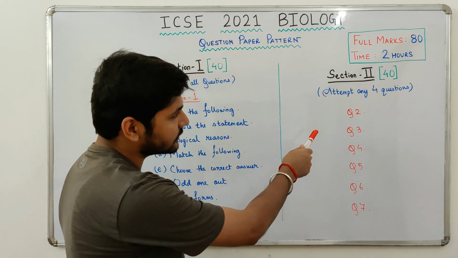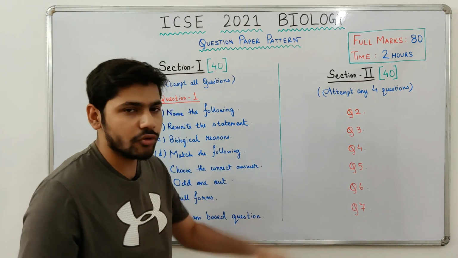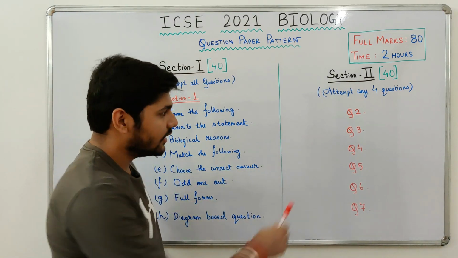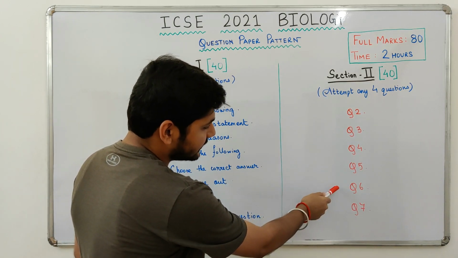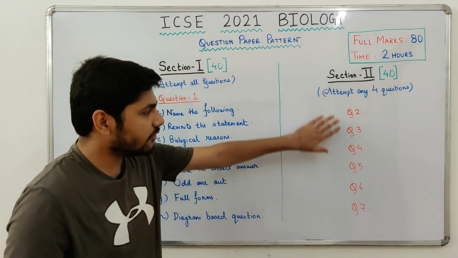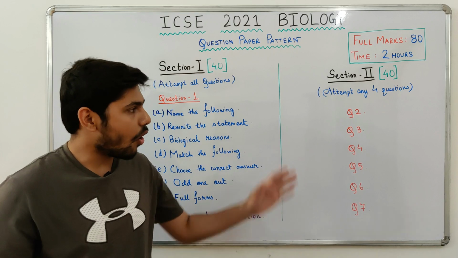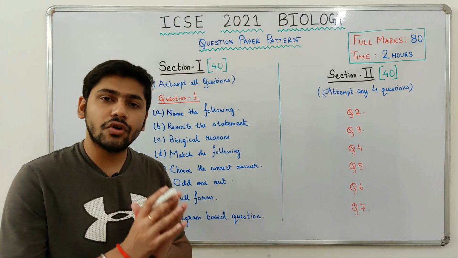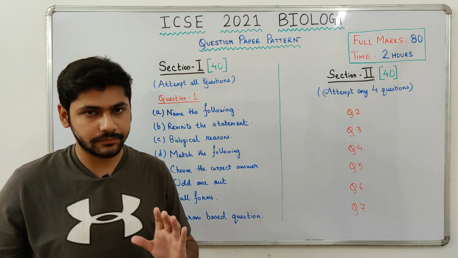Okay, now let's move on to Section 2, 40 marks. Attempt any 4 questions. In Section 2 you will get 6 questions: question 2, 3, 4, 5, 6 and 7. Out of these 6 questions you will have to attempt any 4. All the questions are of 10 marks, so 4 into 10 gives you 40 marks.